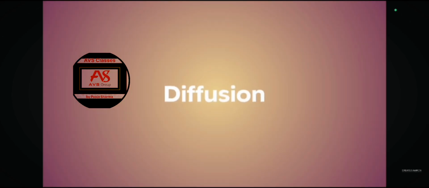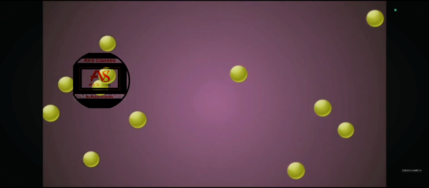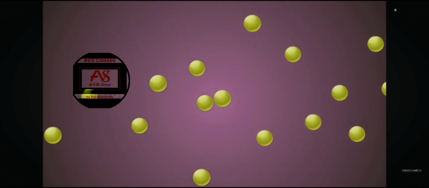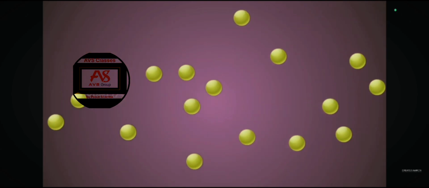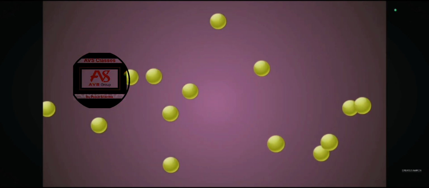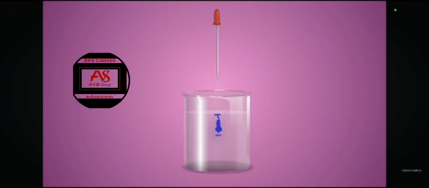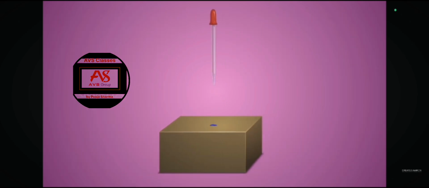Yet another attribute which differentiates solids, liquids and gases is diffusion. When perfume is released into the air, the fragrance spreads very fast. This is due to the movement at high speed of particles and the large space between them. Thereby gases show the property of very fast diffusion. Liquids have less diffusion when compared to gas. In solids, diffusion is negligible.